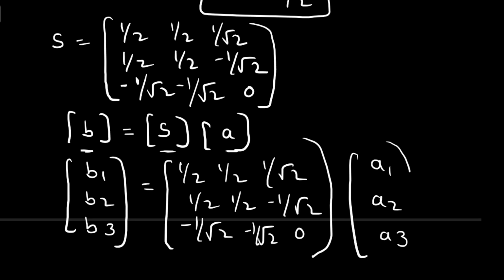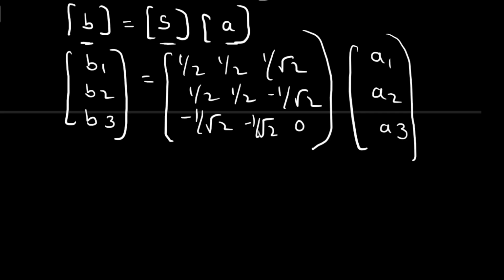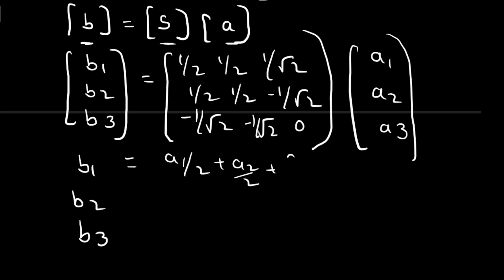So now by using this matrix, you can write the corresponding equations for B1, B2 and B3. What is B1 here? A1 by 2 plus A2 by 2 plus A3 by root 2. Similarly, what is B2 here?